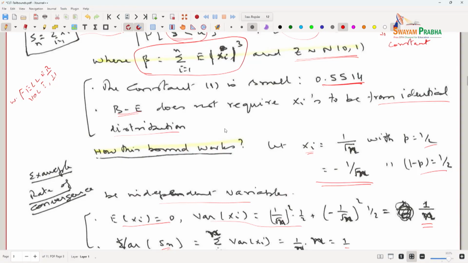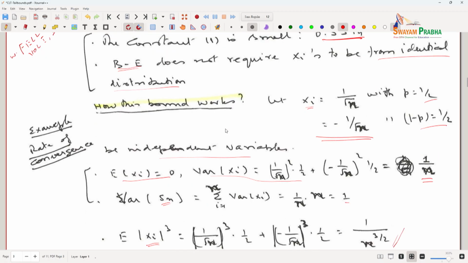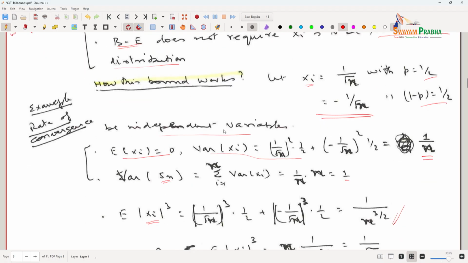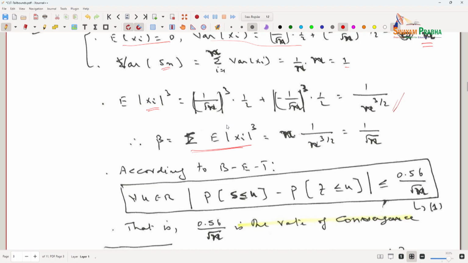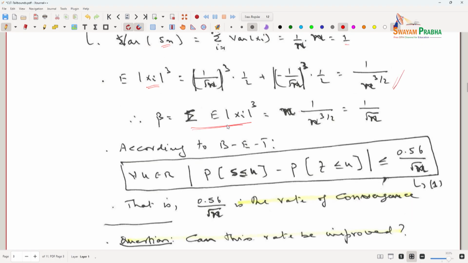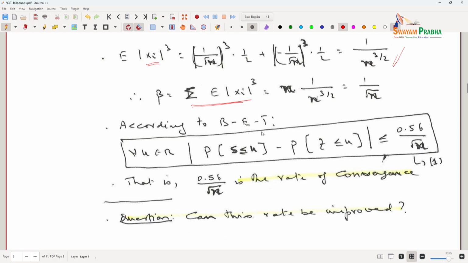So what is it that we have now found out? We have applied the essence of the Berry-Esseen theorem to a particular random variable we chose, to show the convergence is of the order of 1 over square root of n. Wow, that is very interesting. 1 over square root of n is a slow convergence.